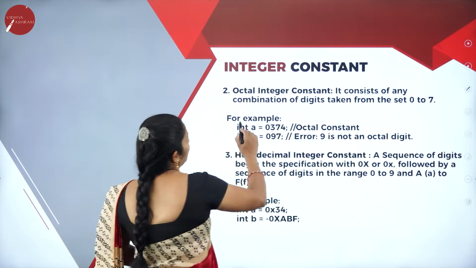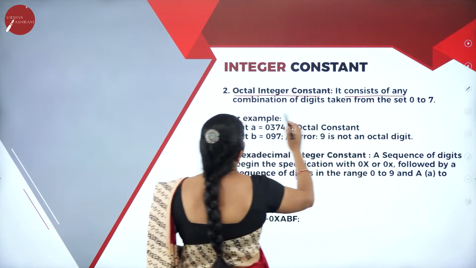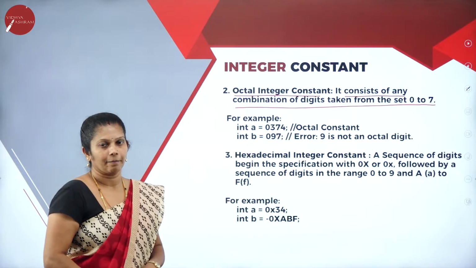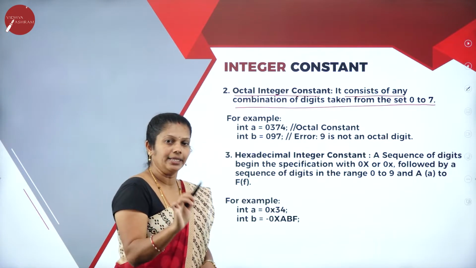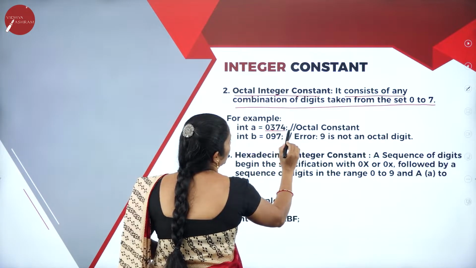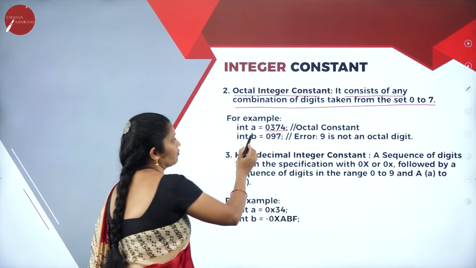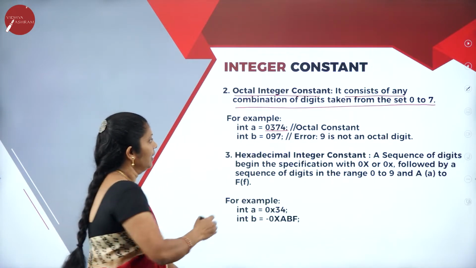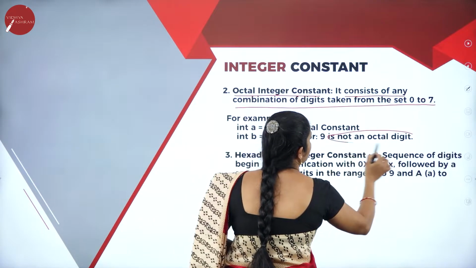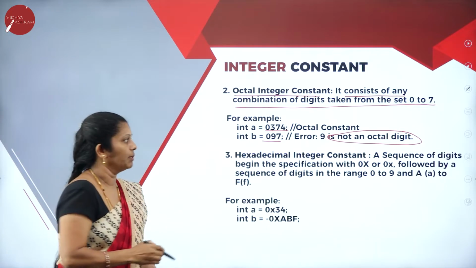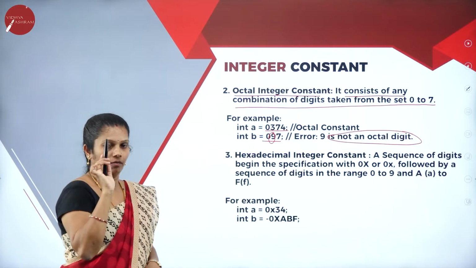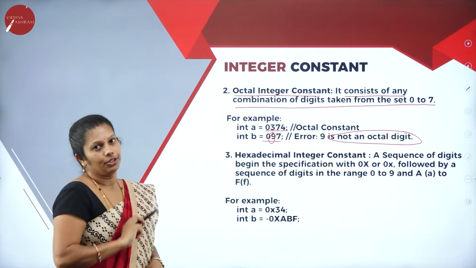Next, octal integer constant consists of any combination of digits taken from the set 0 to 7 only. Here it contains a total of 8 digits, from 0 to 7. For example, a equals 0374. Because it starts with 0, it's an octal integer. Then b equals 097. Here 9 is not an octal digit, so it cannot be considered an octal constant, because 9 does not belong to the octal number system, where the digits are 0 to 7 only.